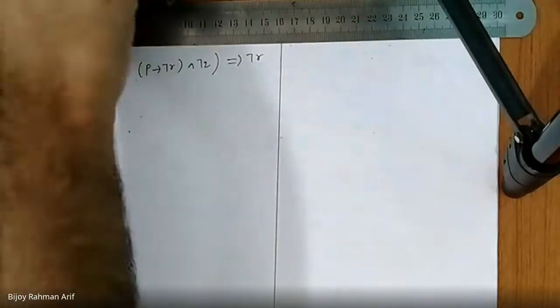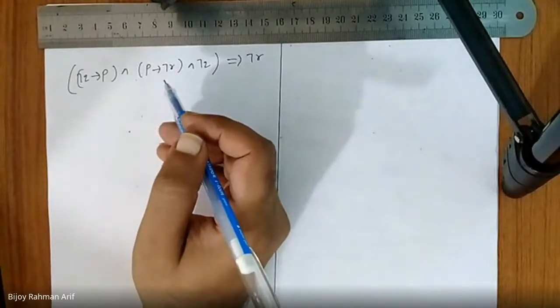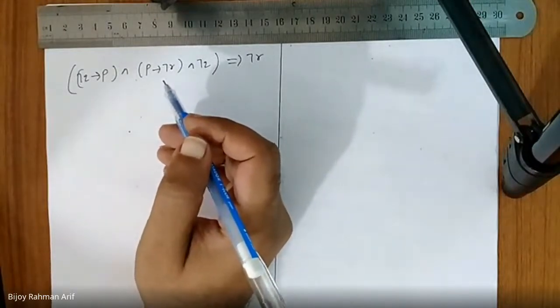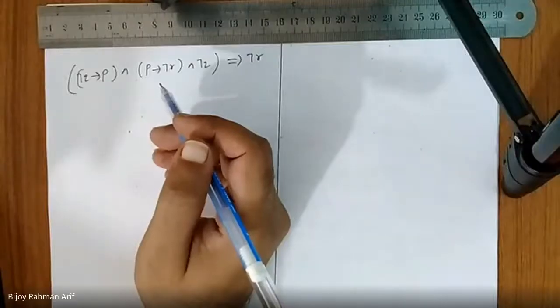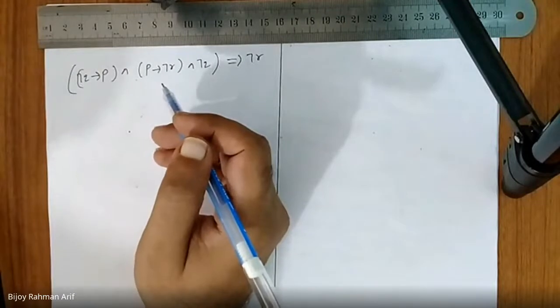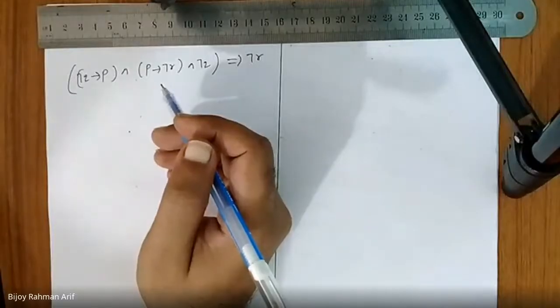P implies not R. P implies not R. Okay, this is the first rule. We are going to use it with what? Not Q implies P. Then what do we get? We'll get something, but we can't say blindly something. What is that something? What rules are you going to use? 0 or 1? What 0 and 1 are you talking about? We are not going to use any truth table.